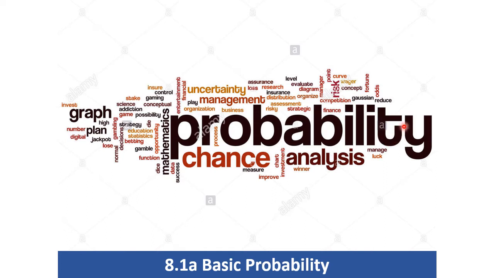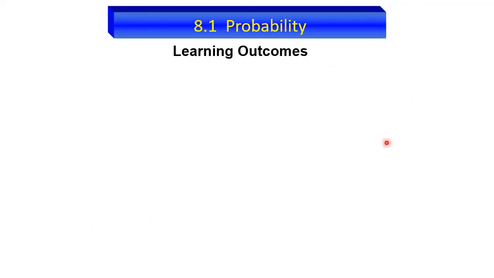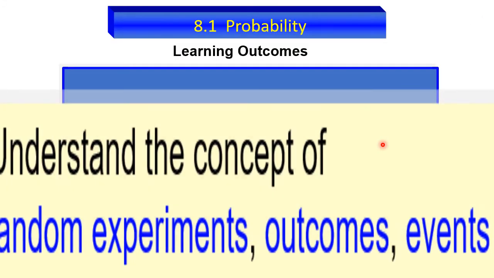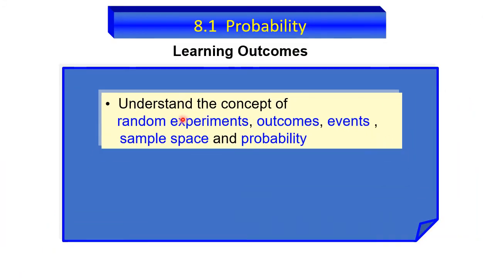So in the beginning of this chapter, we will discuss various terms. That is, the first one, what is a random experiment, what are outcomes, what are events, sample space, and the term probability itself. Right, so before we go to the terms, let's take a look at a simple introduction.